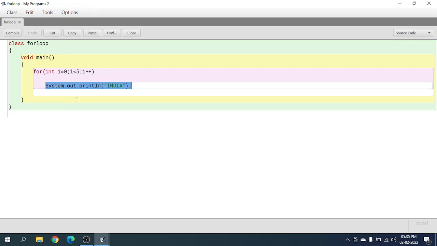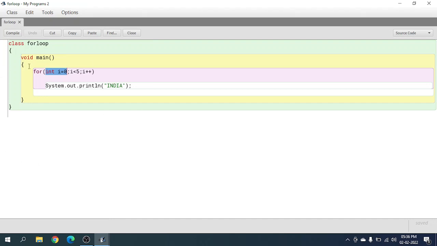Now here's the catch. As we can see, now we are on I equals 5, but the condition says I is actually smaller than 5. So now it is false. Now it won't work. Now we cannot print India. That means the loop runs 5 times, from 0 to 1 to 2 to 3 to 4.